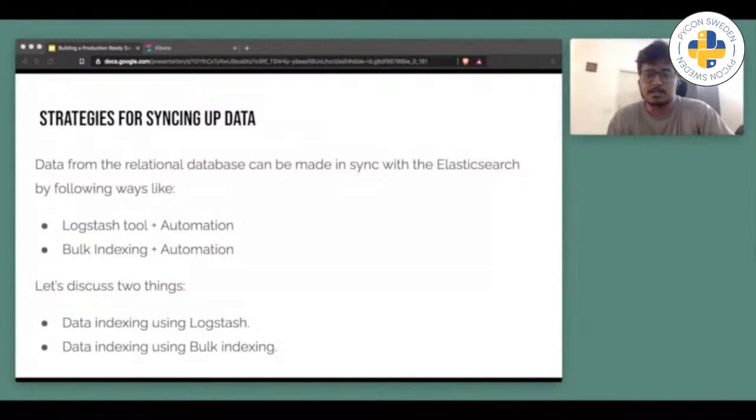Logstash is an open source tool for collecting and parsing data, mostly used for collecting logs. But we can also use it for dumping data from the database to Elasticsearch. Using Logstash to send data directly from the database to Elasticsearch might not be very useful, and I will cover the reason in the next slide. Bulk indexing is a feature provided by Elasticsearch to index data in bulk form. So let's discuss these two things.